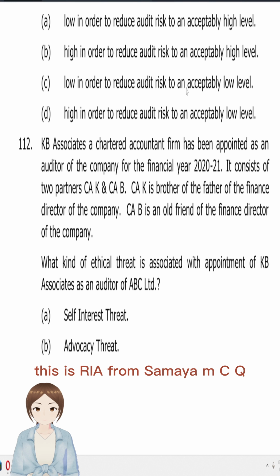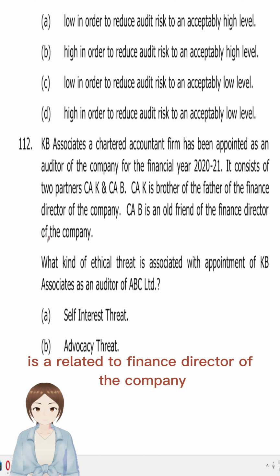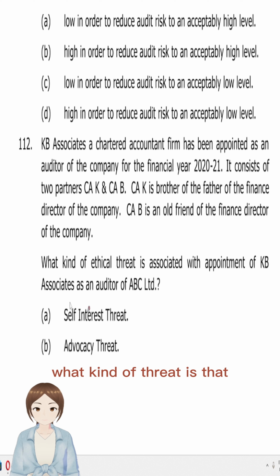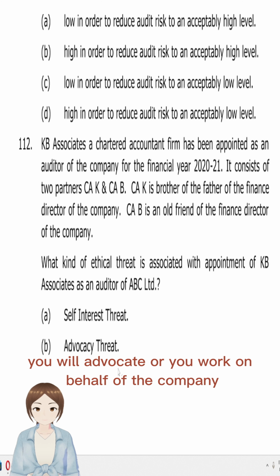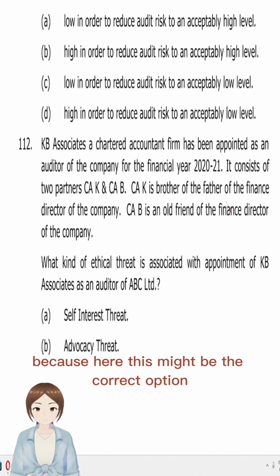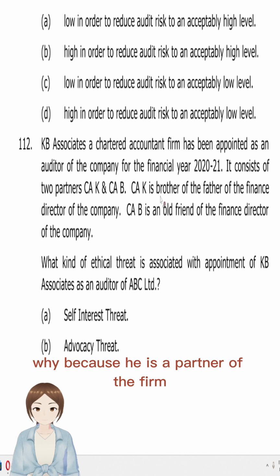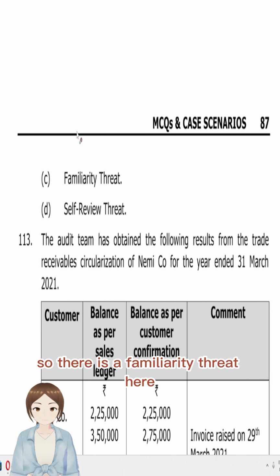This is MCQ 112, CA Final. AB Associates is a chartered accountant firm appointed as auditor for a company where one of its partners is a relative of the finance director of the company. What kind of threat is that? Self-interest threat? No. Self-interest threat is when the auditor has a financial interest. Advocacy threat is when you admire somebody from the company and you advocate or work on behalf of the company. Here it's nothing like that. Familiarity threat is where you know someone in the management, so this might be the correct option. Why? Because a partner of the firm is also a relative of the finance director of the company. So there's a familiarity threat here.